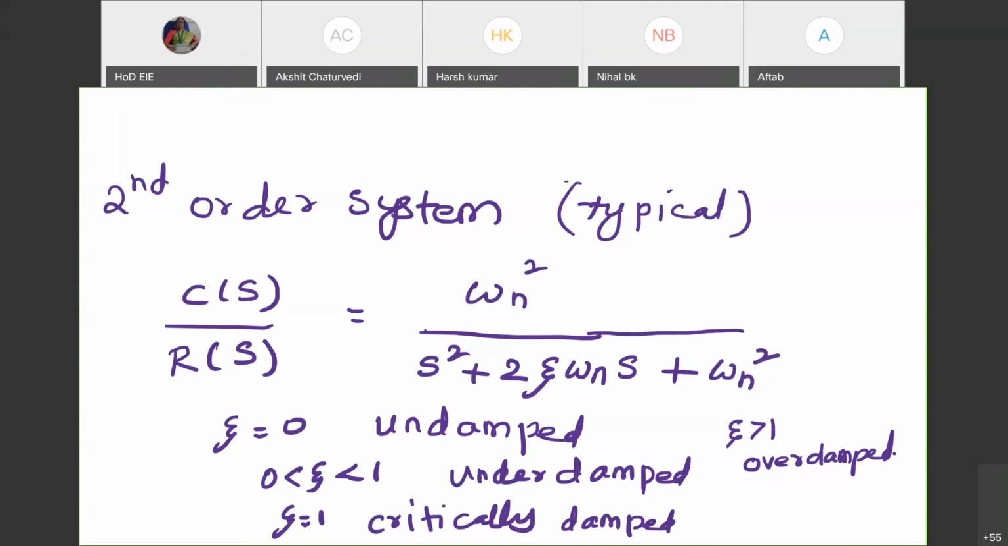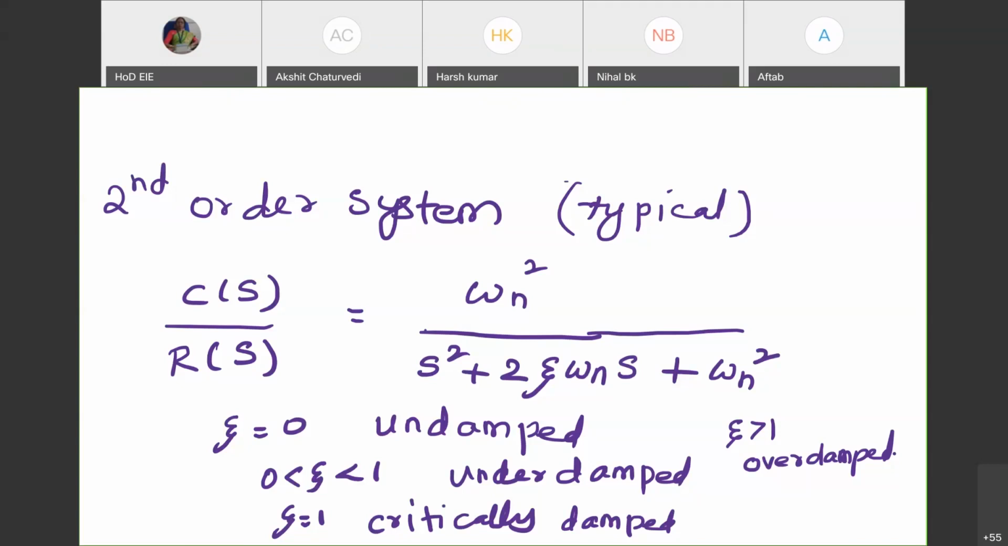Now, there are various conditions in which the second order system can act. One is when zeta is equal to 0. We say that when zeta is equal to 0, the system is called an undamped system. It is having no damping.